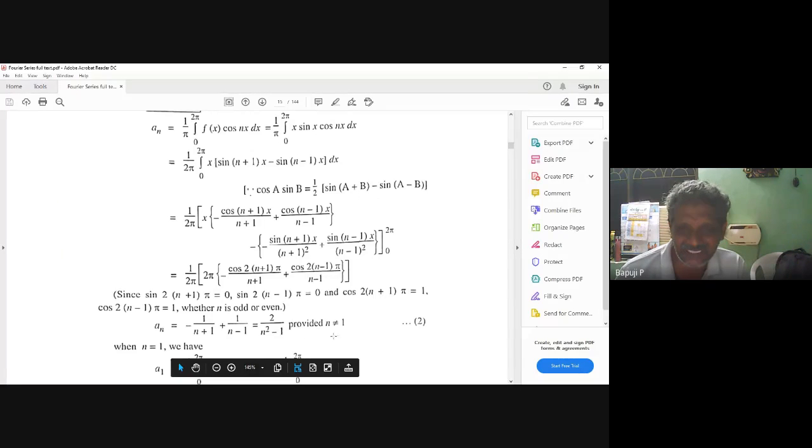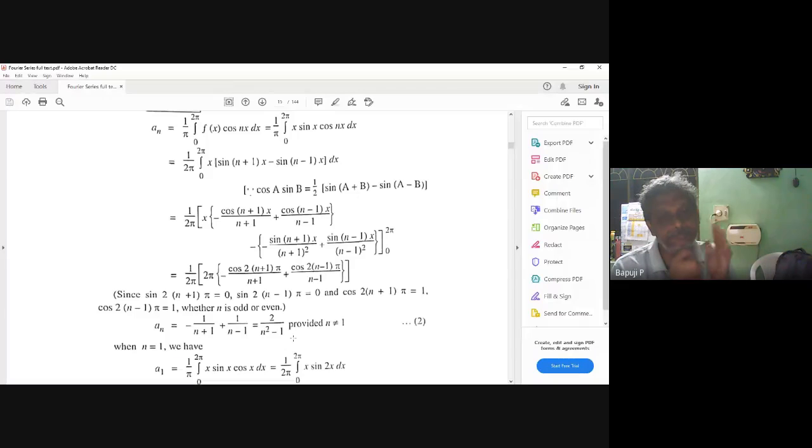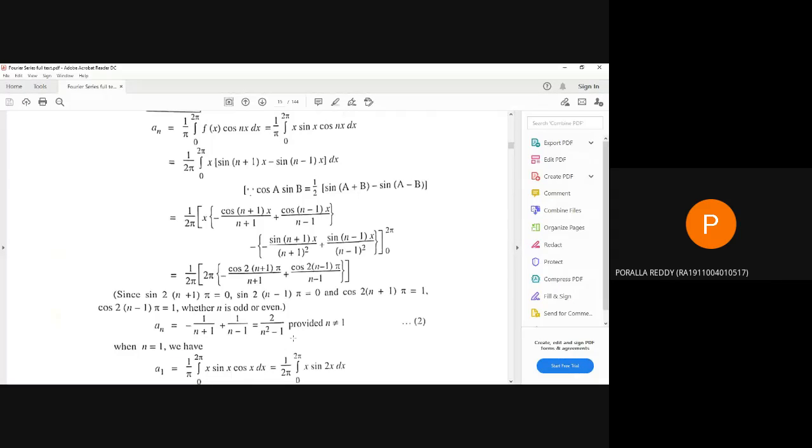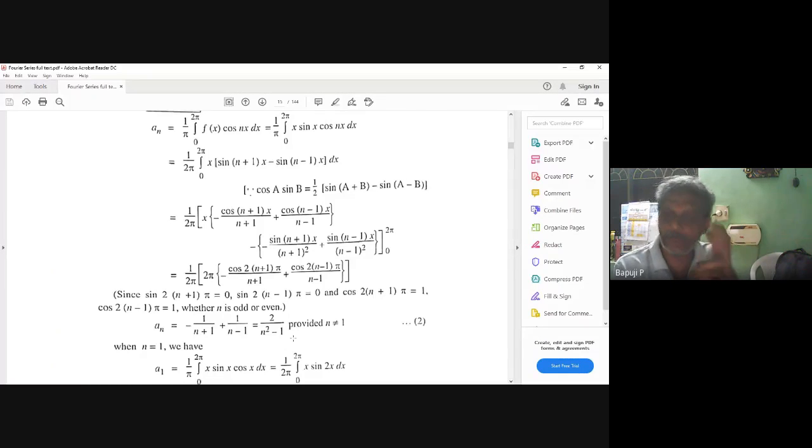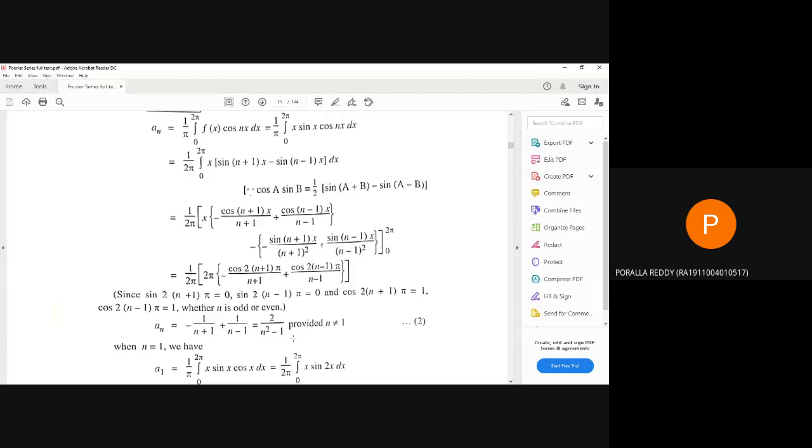Now if you see, here 2 by n square minus 1. My n is running from where to where? In a Fourier series, n is running from 1 to infinity, because I have to do n equal to 1 also. If I give n equal to 1, what will happen? 2 by n square minus 1 becomes infinity.